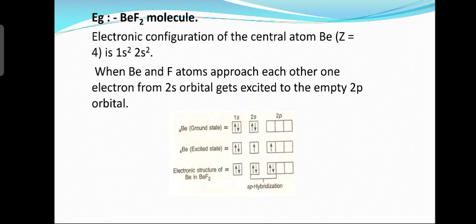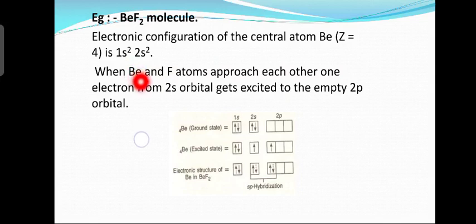Example for sp hybridization is beryllium fluoride molecule. What is the molecular formula of beryllium fluoride molecule? BeF2. Which is the central atom in beryllium fluoride molecule? Beryllium atom is the central atom. So you must write the electronic configuration of the central atom. Beryllium atomic number is 4. And what is the electronic configuration?